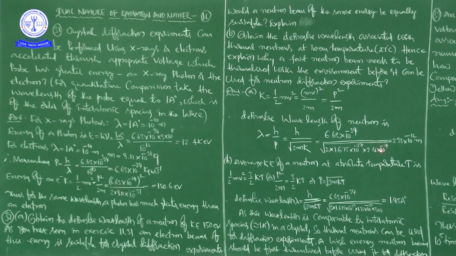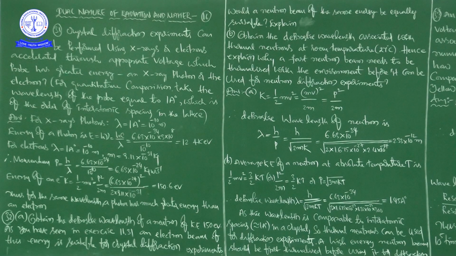2.4 into 10 to the power of minus 17. Okay, so if you complete this mathematical calculation, finally we will get the lambda value as 2.33 into 10 to the power of minus 12 meters.